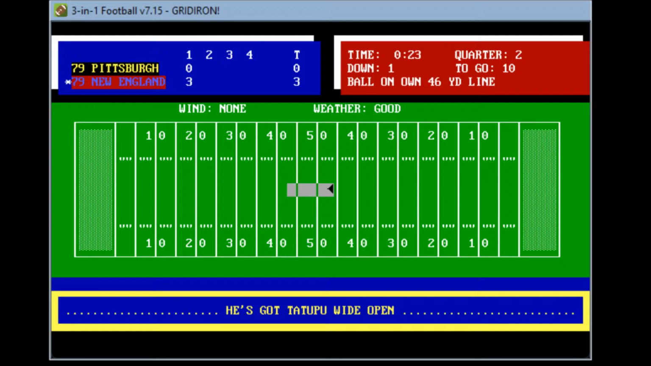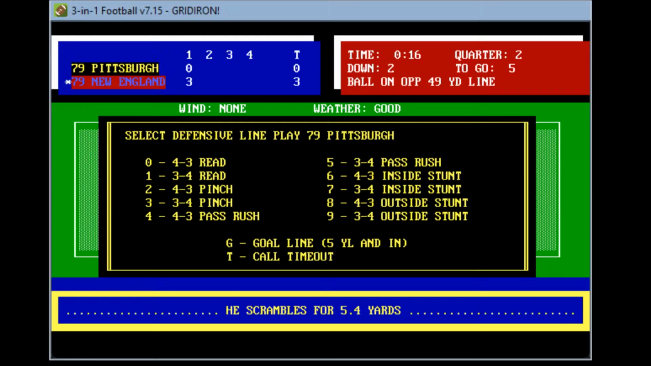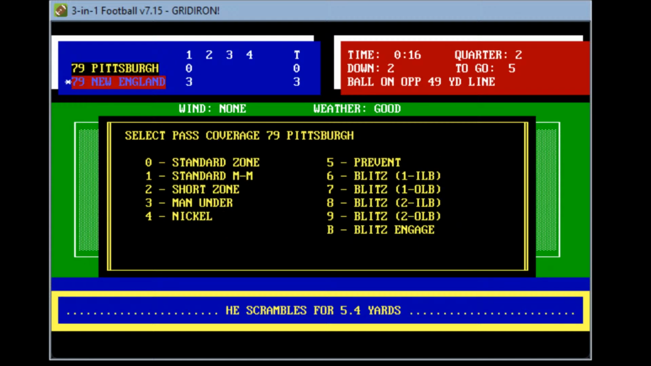Grogan drops back. He's got Tatupu wide open, smacked at the 49. Can't find an open target, but he gets 5 yards. So Grogan with the 5 yards on that. New England must have called a timeout. 16 seconds left. Again, let's do pass rush here.